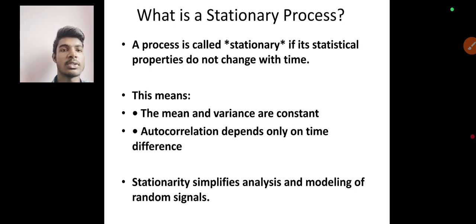And what is a stationary process? A process is called stationary if its statistical properties do not change with time. This means the properties do not change with time, then it's called stationary. The mean and variance are constant. Autocorrelation depends only on time difference. Stationarity simplifies analysis and modeling of random signals.